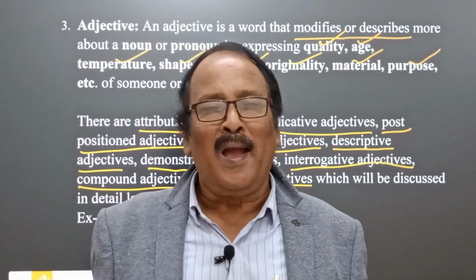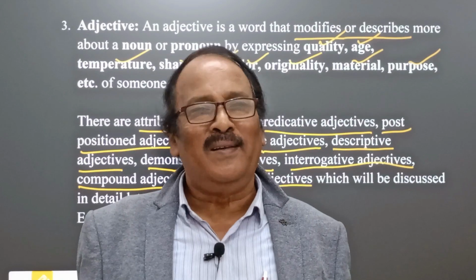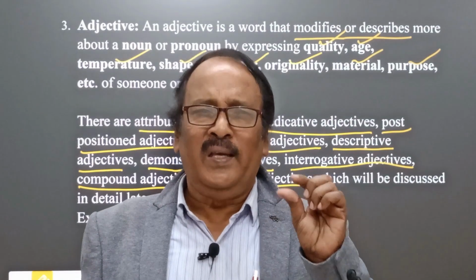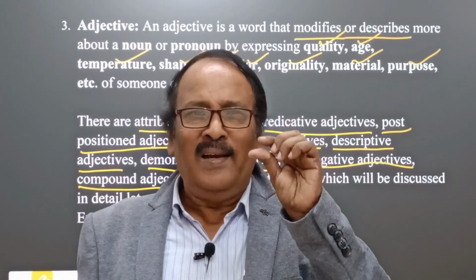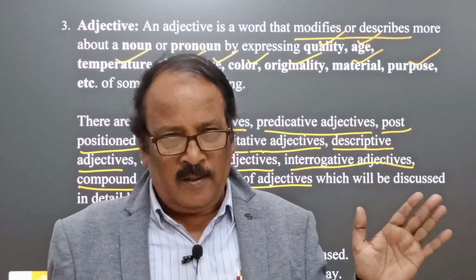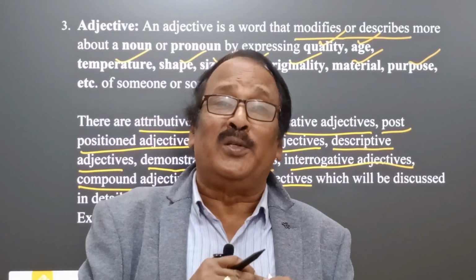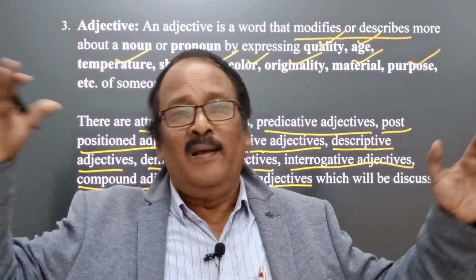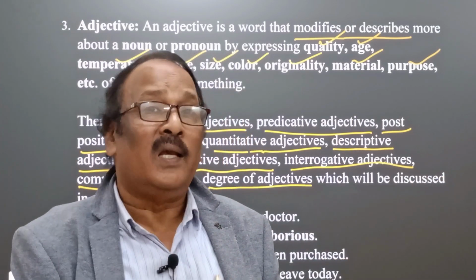Yes, as I have already told you, here I am giving it in a nutshell, in brief, but it will be discussed on a larger scale in subsequent classes.